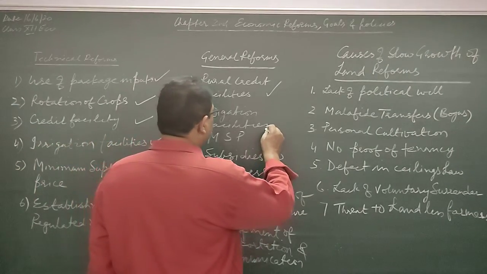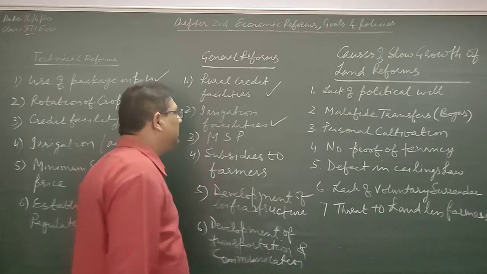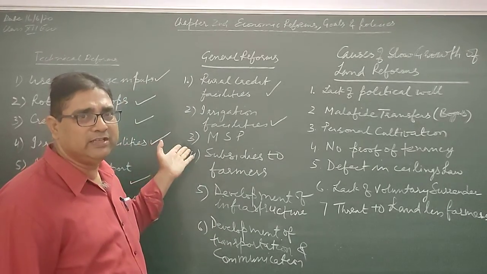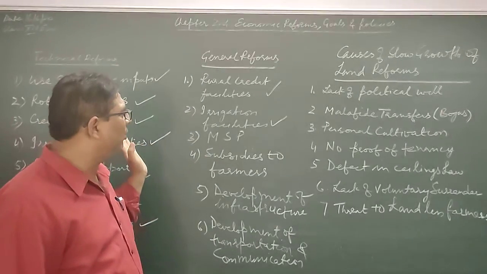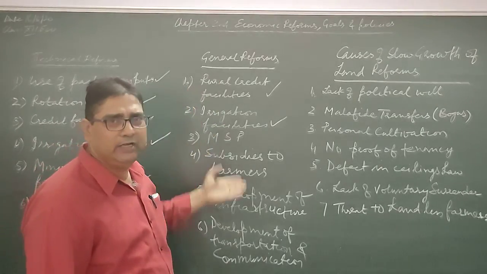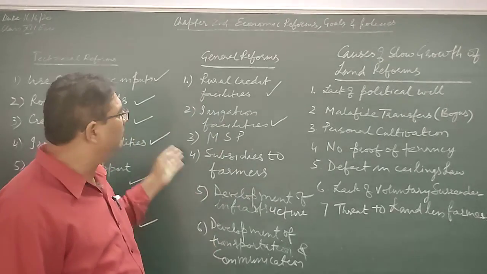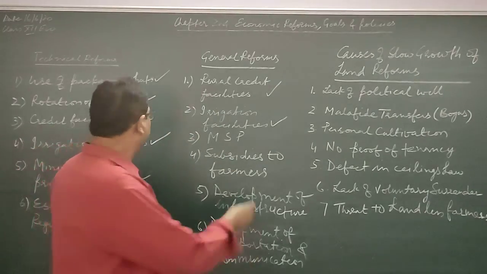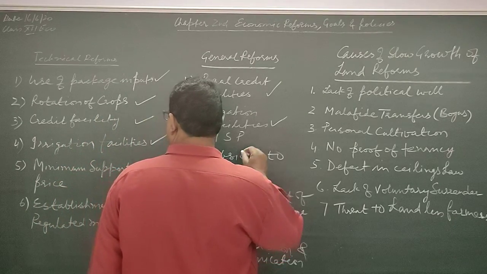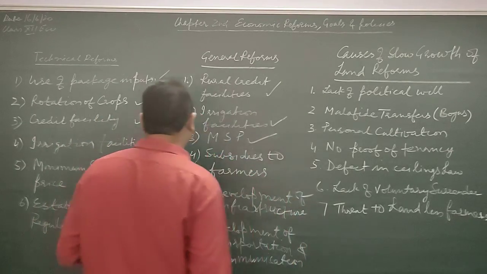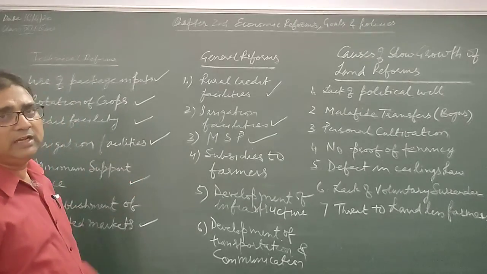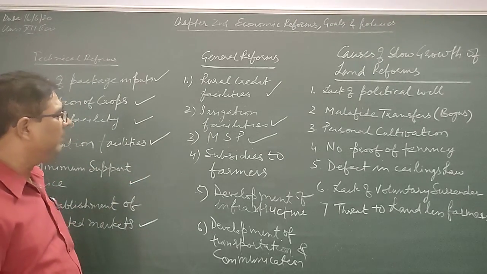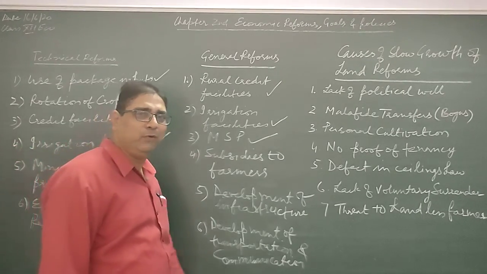Then irrigational facilities. Irrigational facilities I have already discussed in the previous point. It is also part of general reform, so I will not repeat it again. MSP, my dear student, is again a part of technical reforms or general reform, we can include both here. So subsidies are the most important.